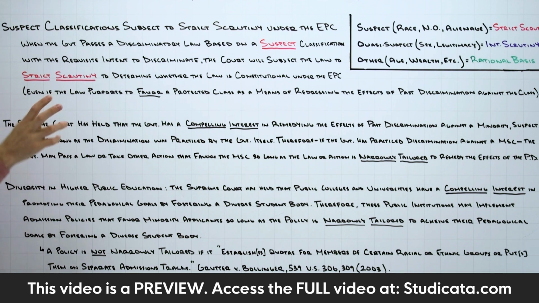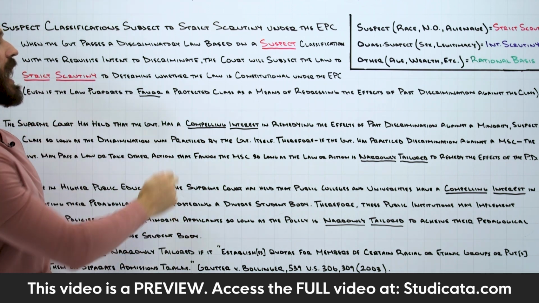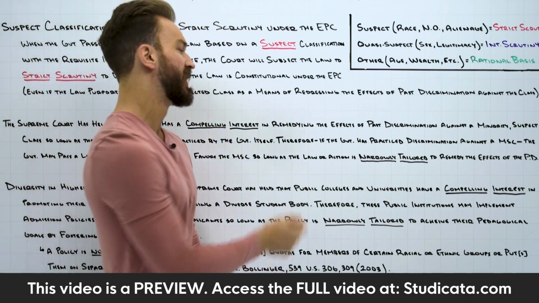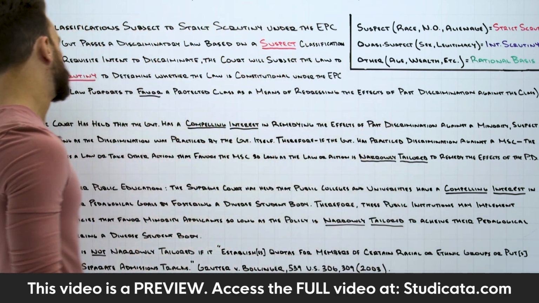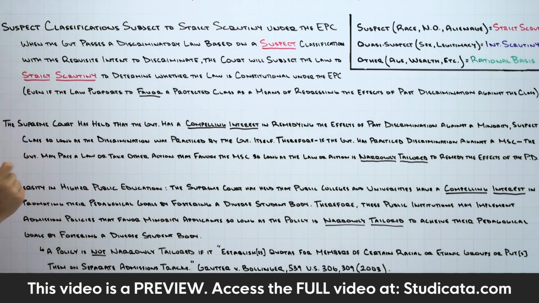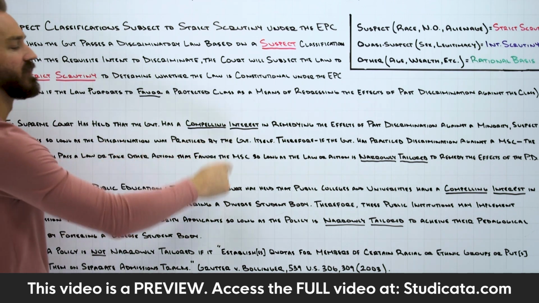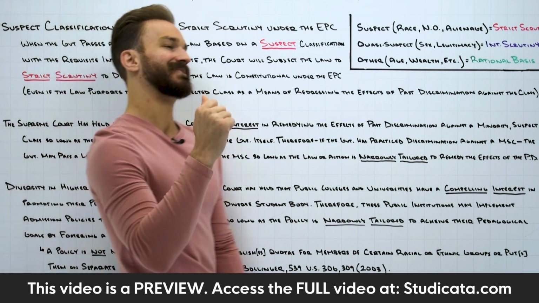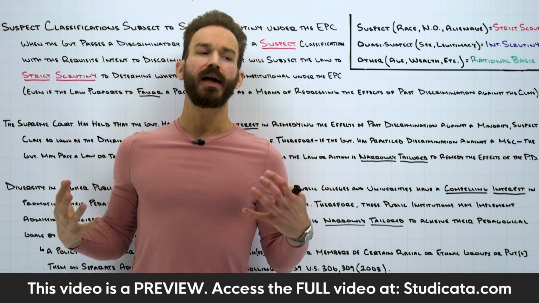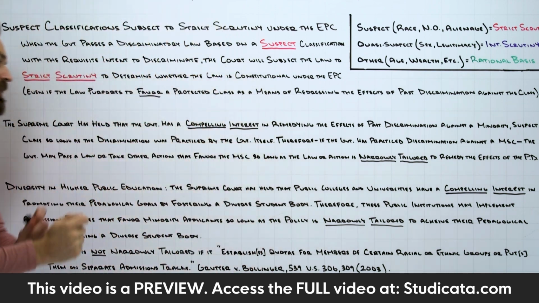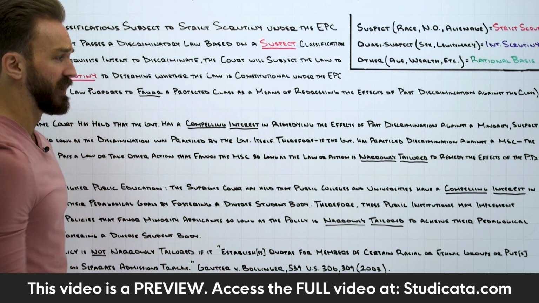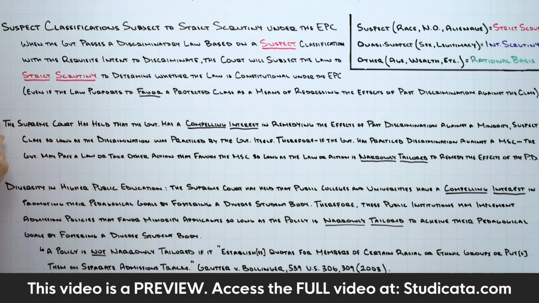Okay, and on this, the Supreme Court has held that the government has a compelling interest in remedying the effects of past discrimination against a minority suspect class, so long as the discrimination was practiced by the government itself. So it's unquestionable, right? The court has said it is unquestionable that the government has a compelling interest in remedying the effects of past discrimination against a minority suspect class.